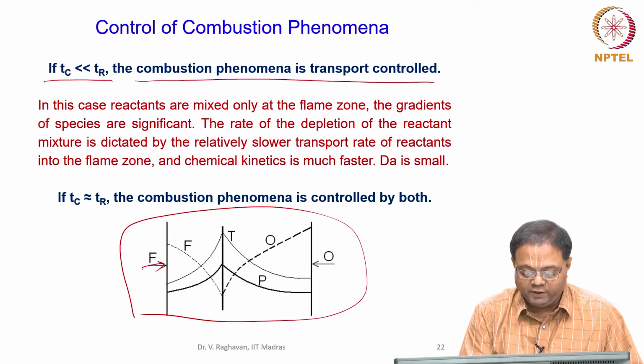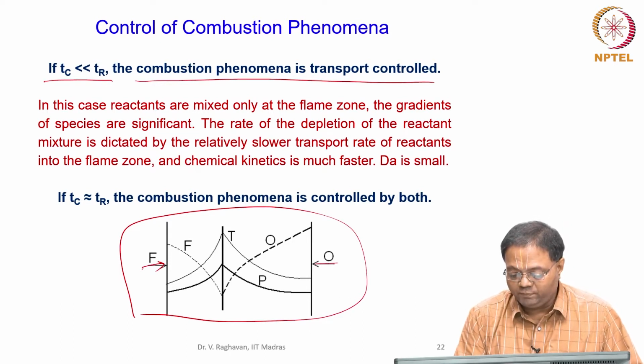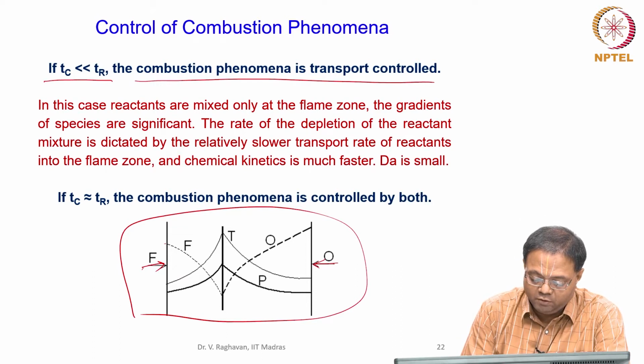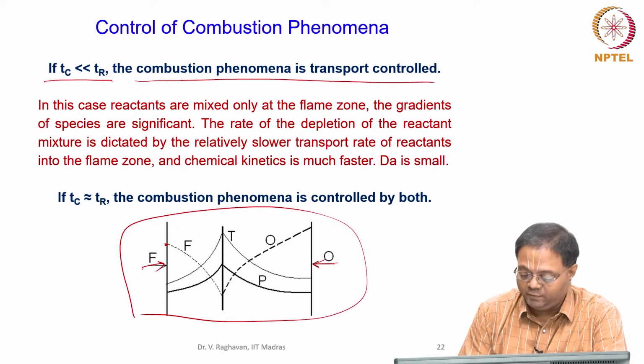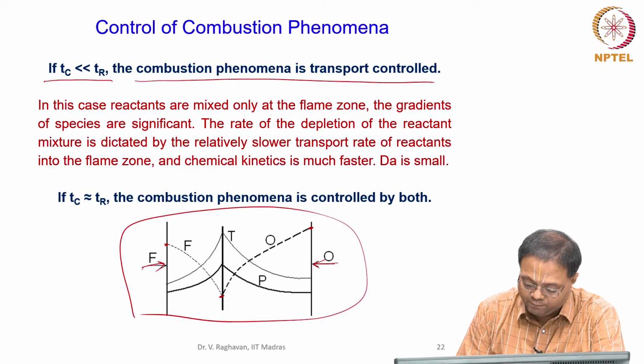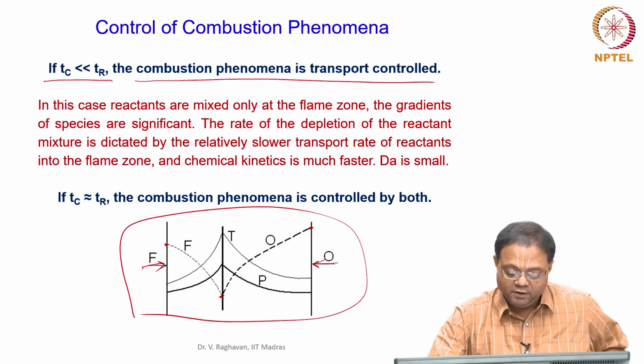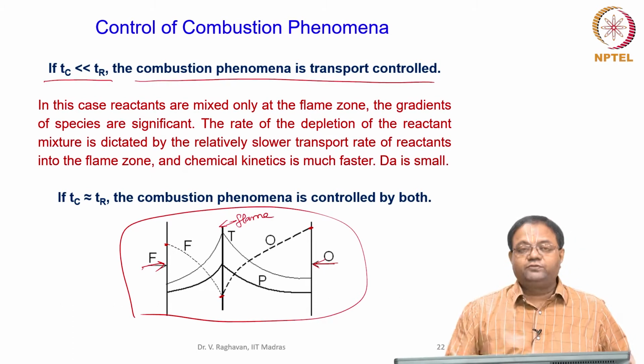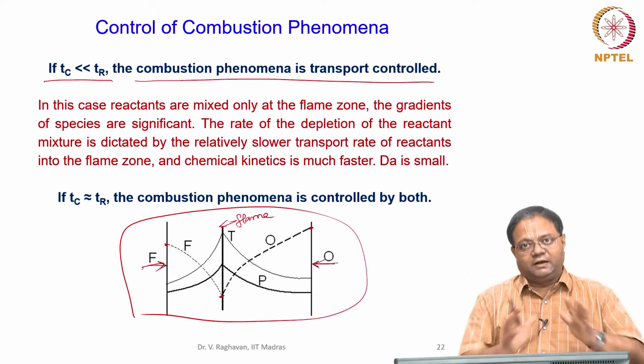Fuel is supplied from one side and oxidizer is supplied from another side. You can see that fuel is higher where it is supplied, similarly oxidizer is higher where it is supplied. Slowly fuel is consumed, oxidizer is consumed. When they are consumed completely, you get the flame zone. So, this is the flame zone actually. Okay. So, this is the non-premixed, the other extreme category.